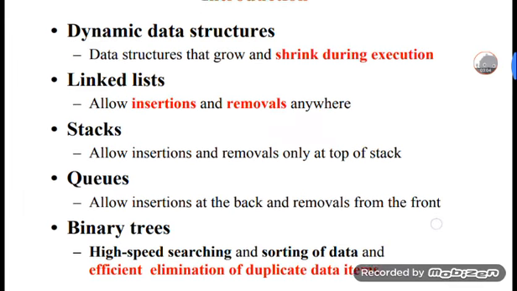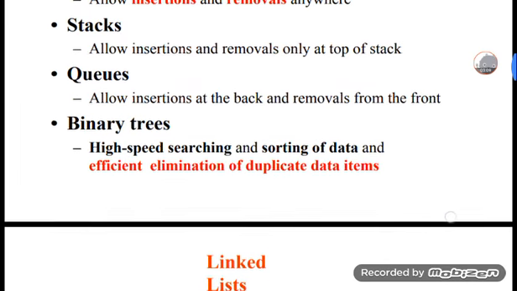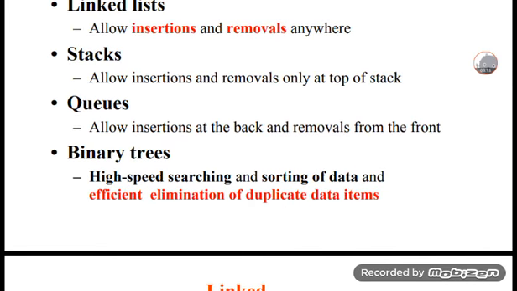And then next is the binary tree. A binary tree gives high speed searching and sorting of data. Whenever we are searching elements or data, and sorting in either ascending or descending order, we use binary trees.